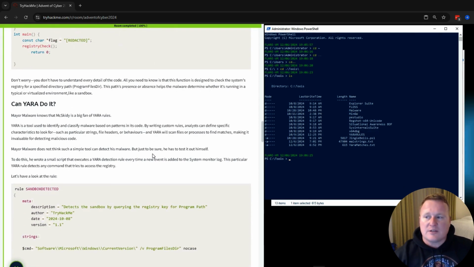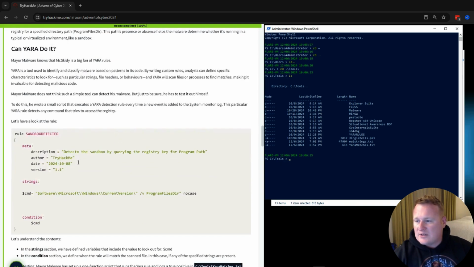So can YARA do it? Mayor Malware knows that McSkitty is a big fan of YARA rules, and YARA is a tool used to identify and classify malware based on patterns in its code. By writing custom rules, analysts can determine specific characteristics to look for, such as patterns, strings, file headers, and behaviors. With YARA rules, YARA can scan these files and processes to find matches, making it invaluable in detecting malicious code.